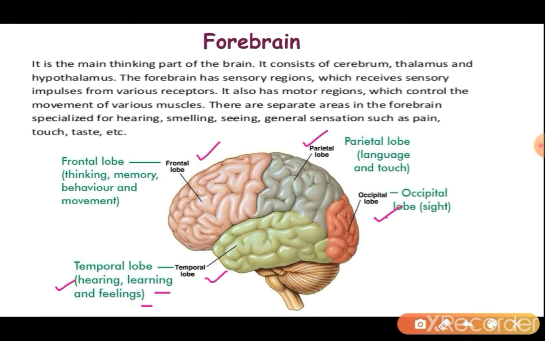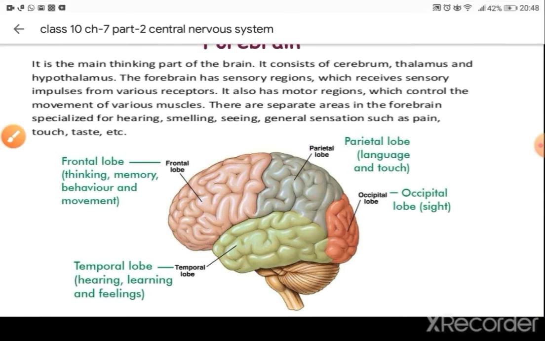Frontal lobe is for thinking, memory, behavior and movement. This is the main thinking and learning part of our brain. Parietal lobe is associated with our language and touch. Occipital lobe is associated with the eye. That means it helps in seeing something.